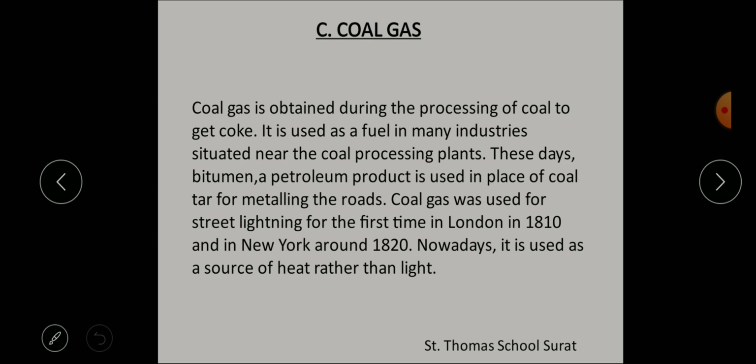Understood? So these were the components of coal. First we saw coke, second coal tar, and the third is coal gas.